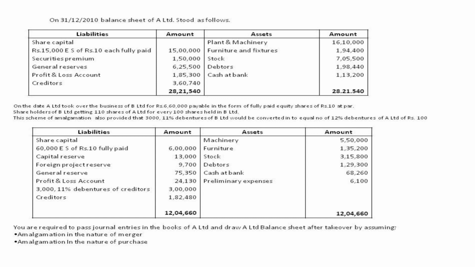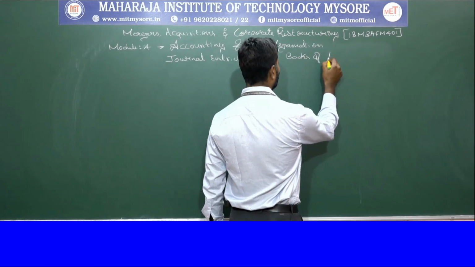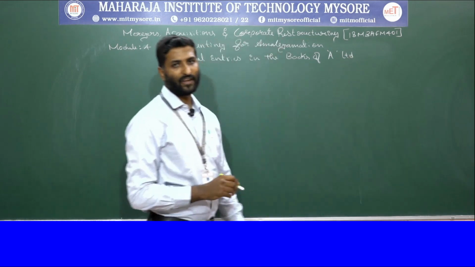First we are going to prepare the journal entries in the books of A Limited.